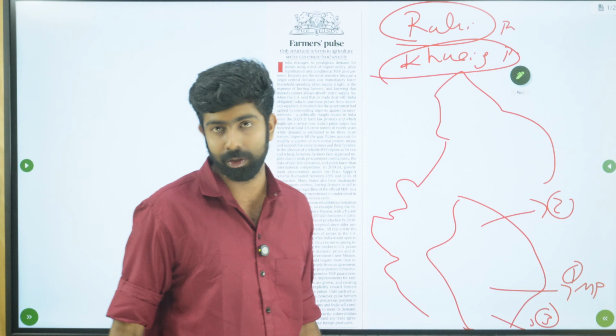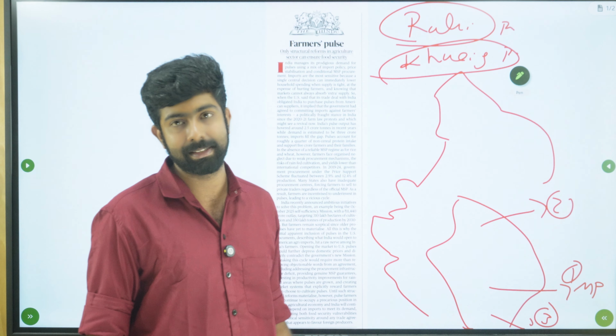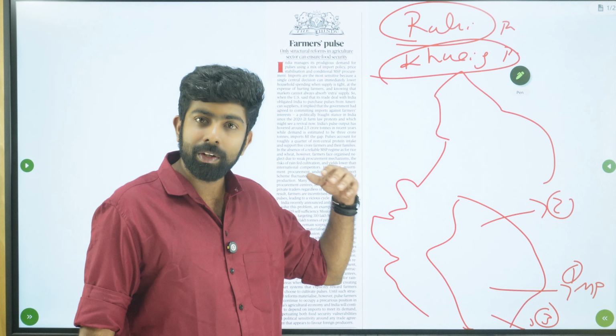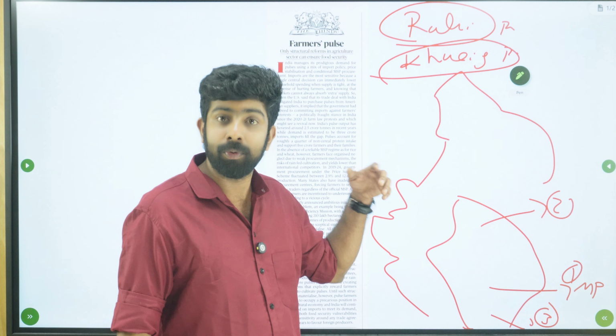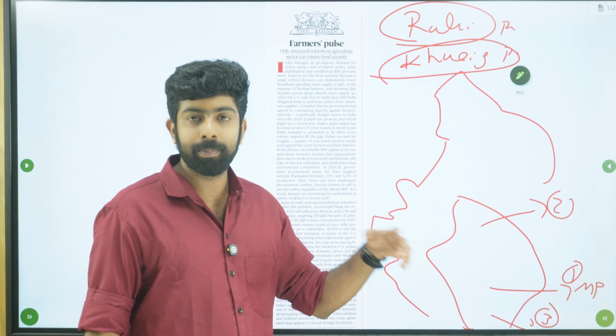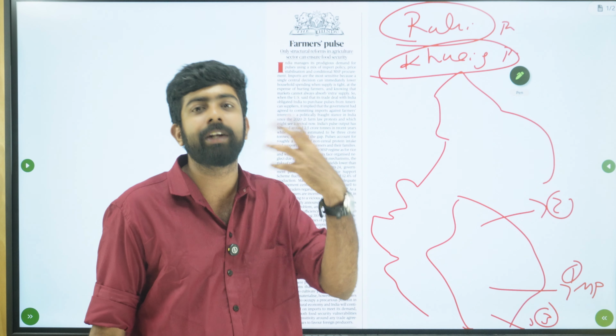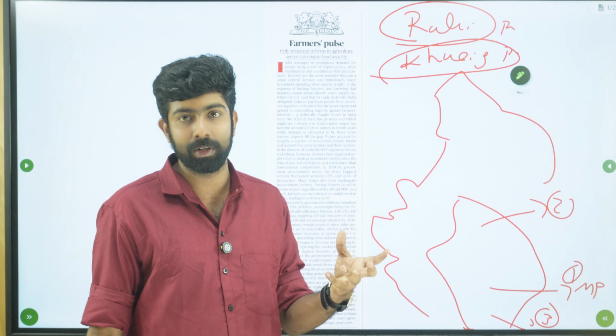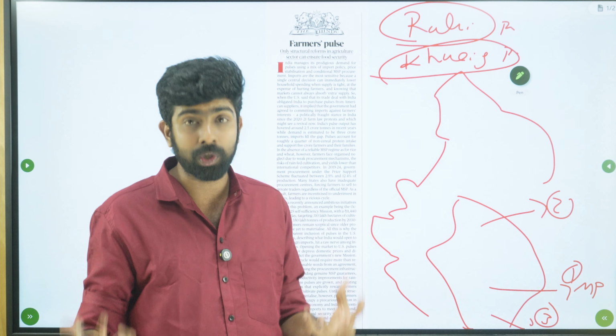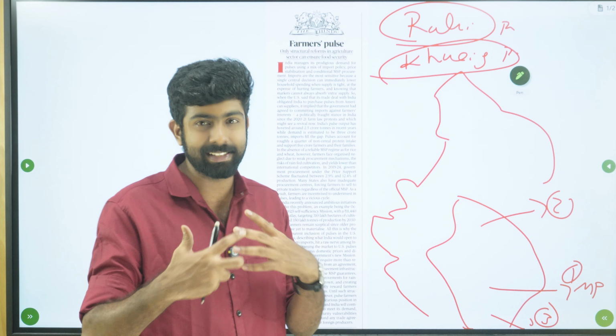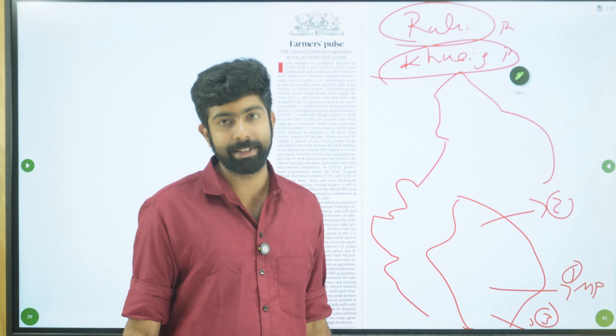In fact, UP is a big player in pulses. Whenever you are writing for mains, you can use this, but for prelims you just need to know the top producer, because if such statements do come, they will only ask like that, since the statistics are not updated in real time.